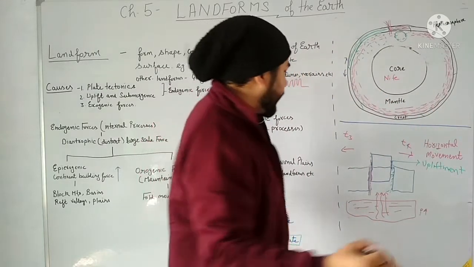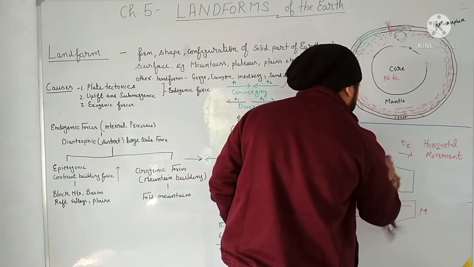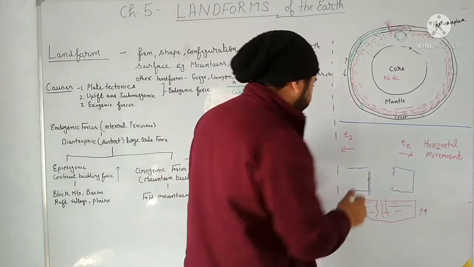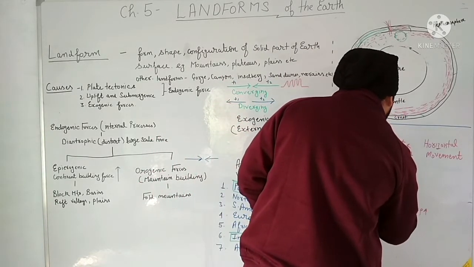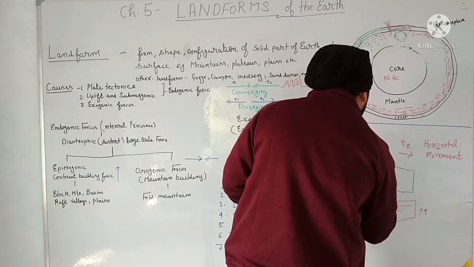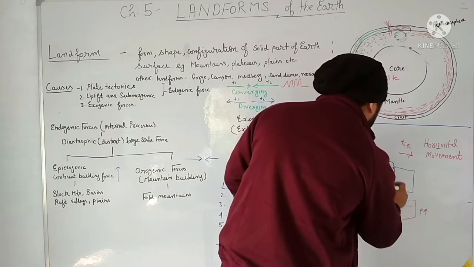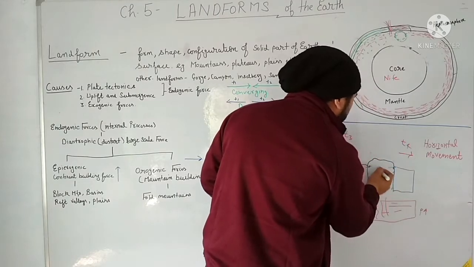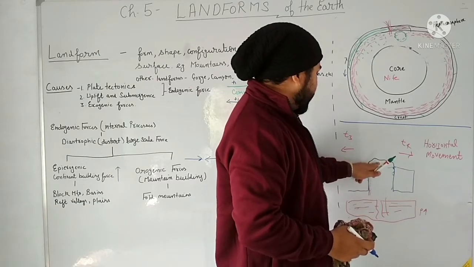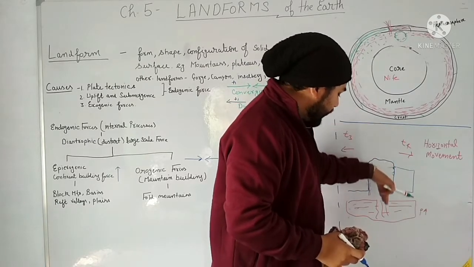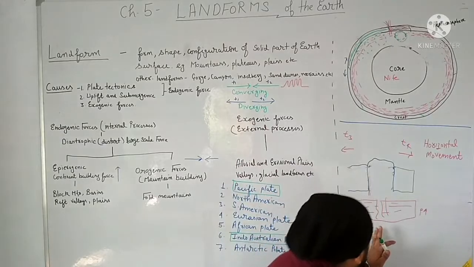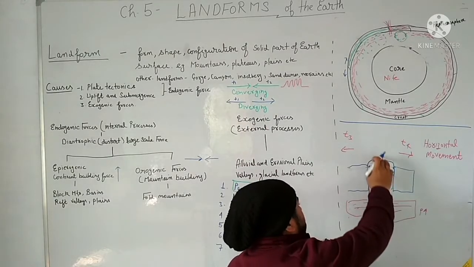Right? But if the condition was not like this, if it was in this manner, and here because of the high amount of rocks and earth material, the pressure which is getting applied downside becomes more than the pressure getting applied from the asthenosphere upside, then what will happen, it will sink downside.